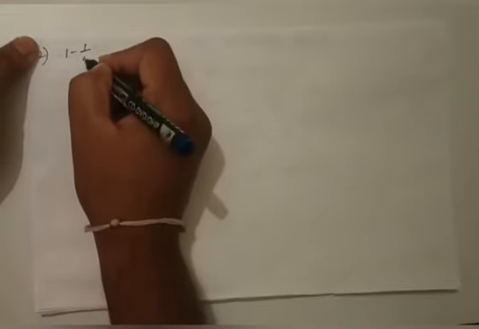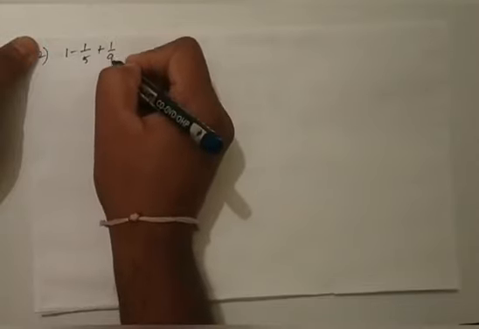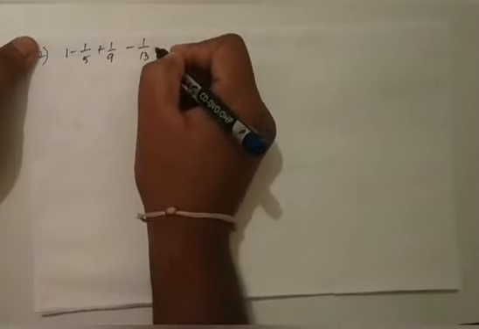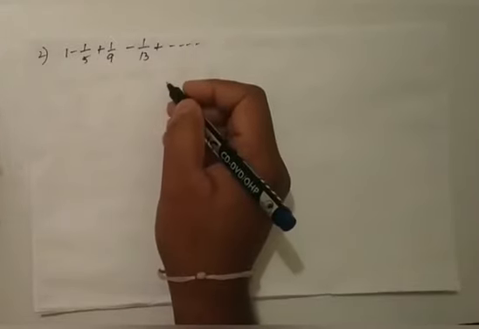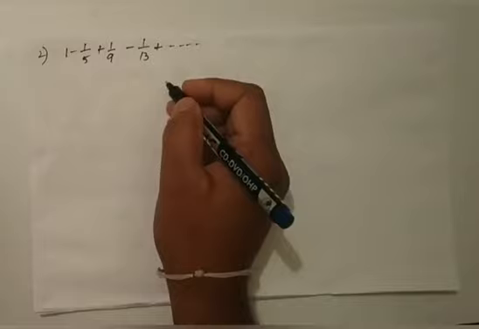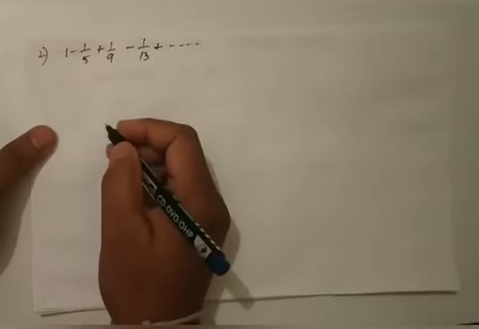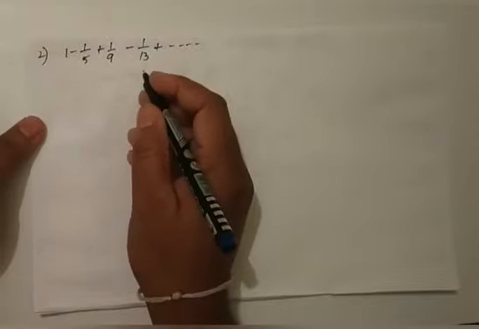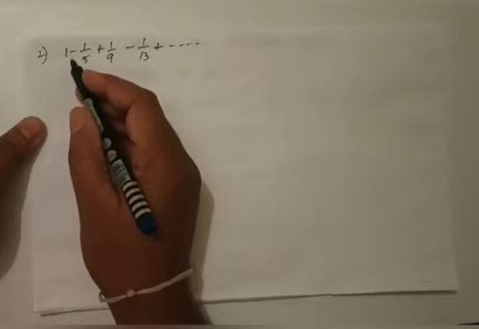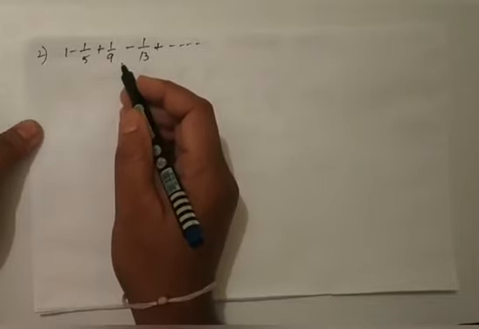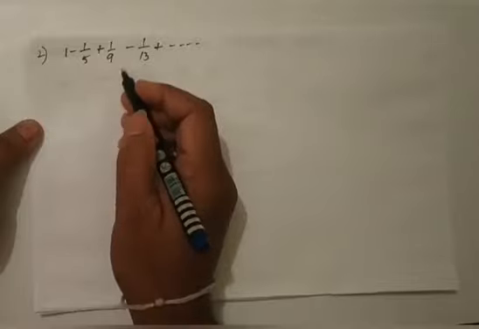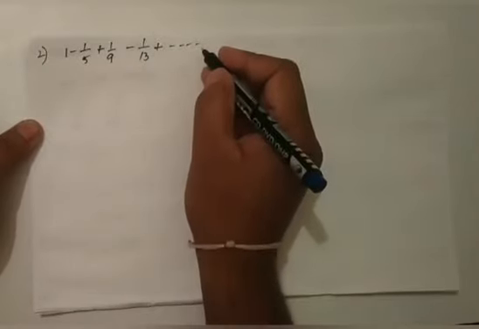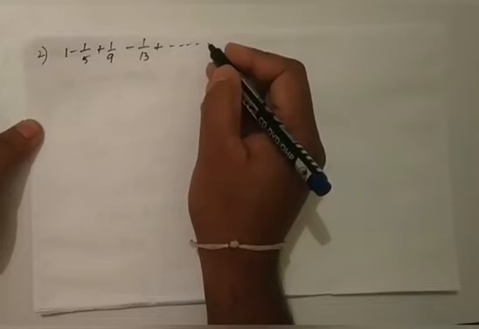Second one: 1 minus 1 by 5 plus 1 by 9 minus 1 by 13 plus so on. Students, you observe that the given series contains positive and negative terms. So to test for the convergence of the given series, first we have to find the nth term of this series, because there is no nth term given in the series.